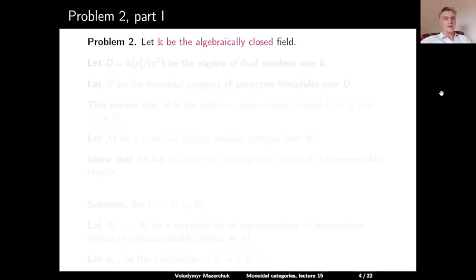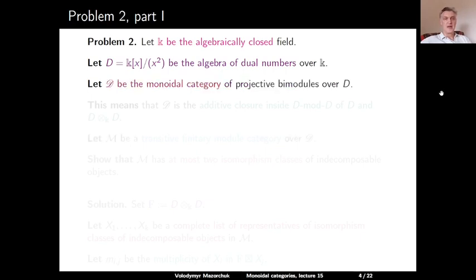Problem 2. Let K be an algebraically closed field. Let D be the algebra of dual numbers over K. So D is equal to the quotient of the polynomial algebra over K in one variable x, modulo the ideal generated by x squared. Let curly D be the monoidal category of all projective bimodules over D. So this means that curly D is the additive closure inside the monoidal category of all finite-dimensional D-D bimodules of the regular D-D bimodule D and the projective D-D bimodule D tensor over K with D.